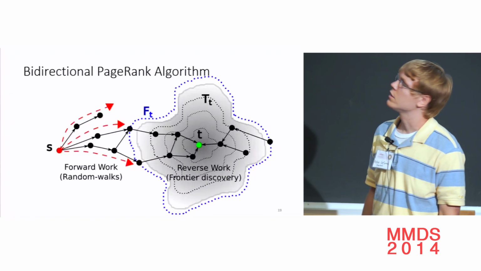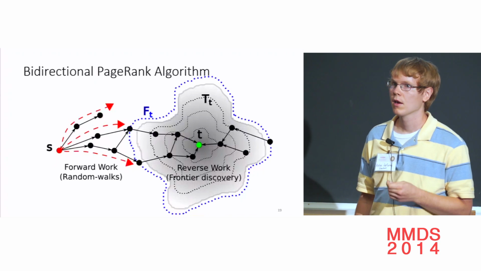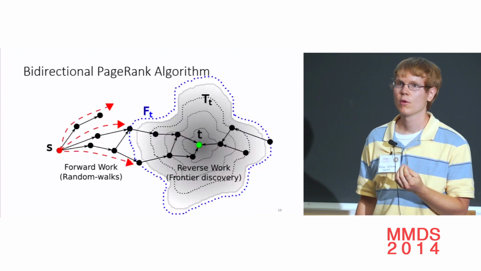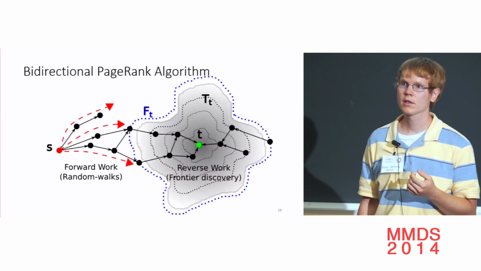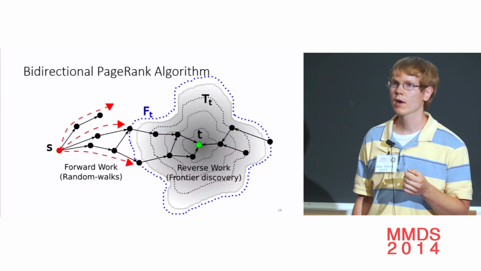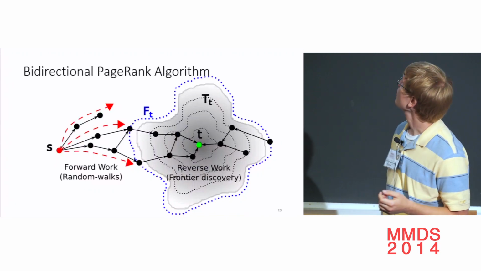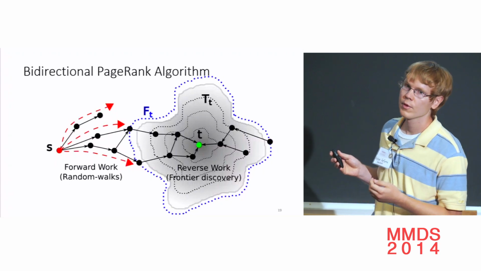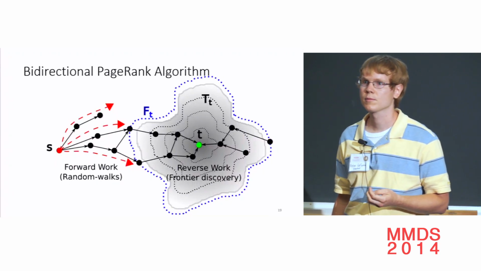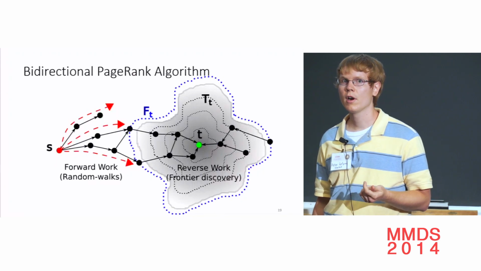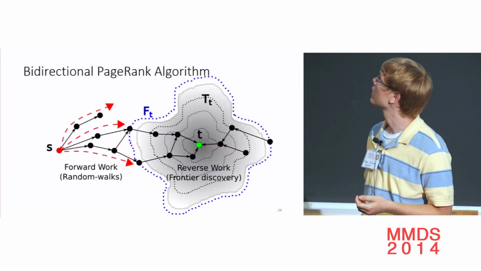Our algorithm does the same thing for personalized PageRank. Only now, instead of doing path distance, we're doing probability. So we say that a node is close to the target if the probability of a random walk from that node stopping at the target is bigger than square root delta. In our algorithm, we start by finding these nodes in gray, which are close to the target. We call them the target set. Again, those are the nodes that have probability greater than square root delta of hitting the target. They have a high probability of hitting the target on a random walk.